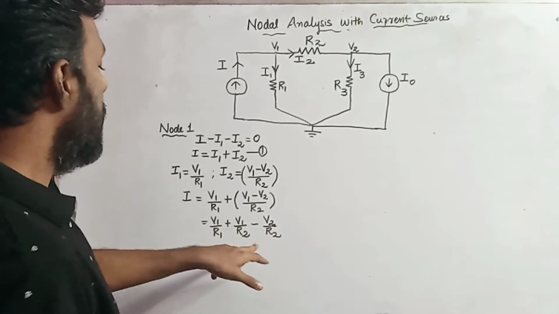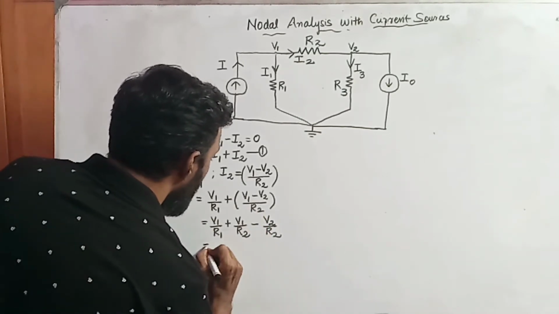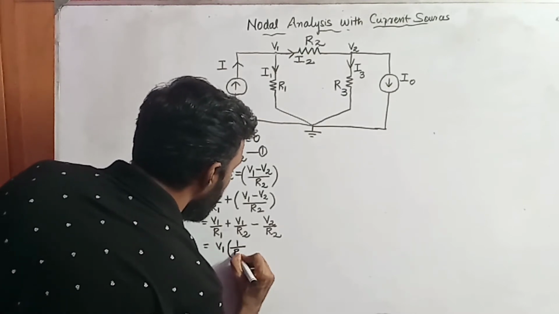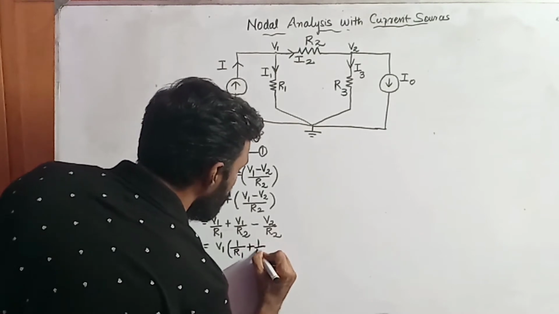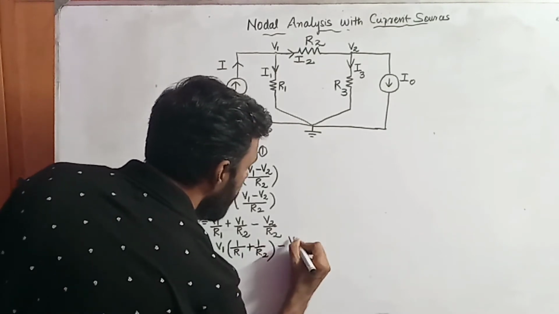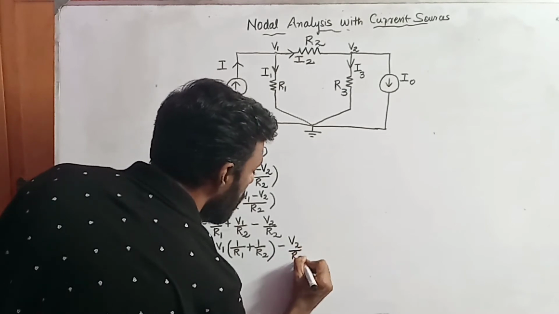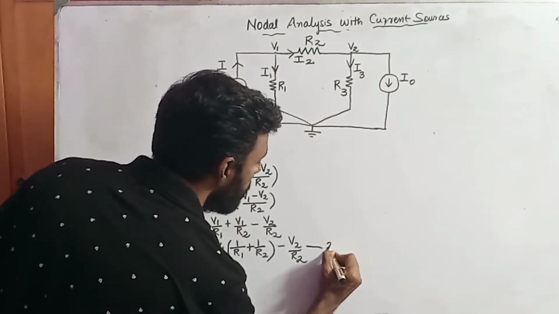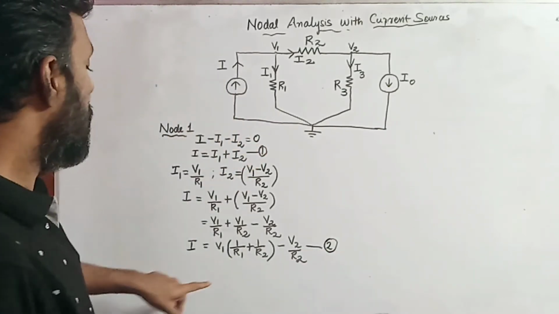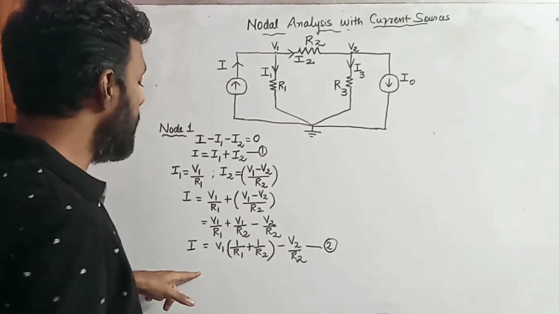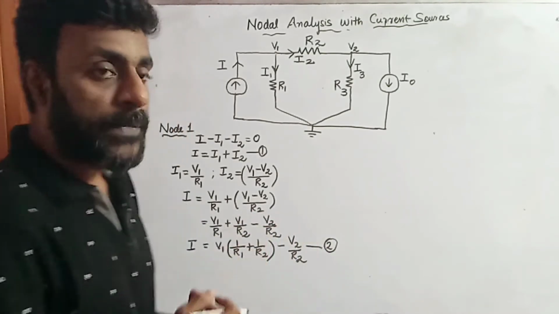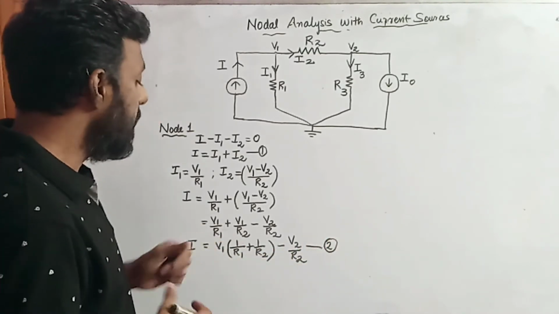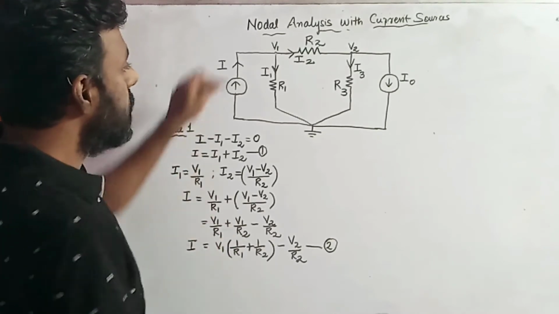So this is the equation I had formed. Now I am taking V1 outside: V1 into 1 divided by R1 plus 1 divided by R2, minus V2 divided by R2. This is the value of current, and I'm going to name it equation number 2. So I have got the value of I is equal to this minus this.